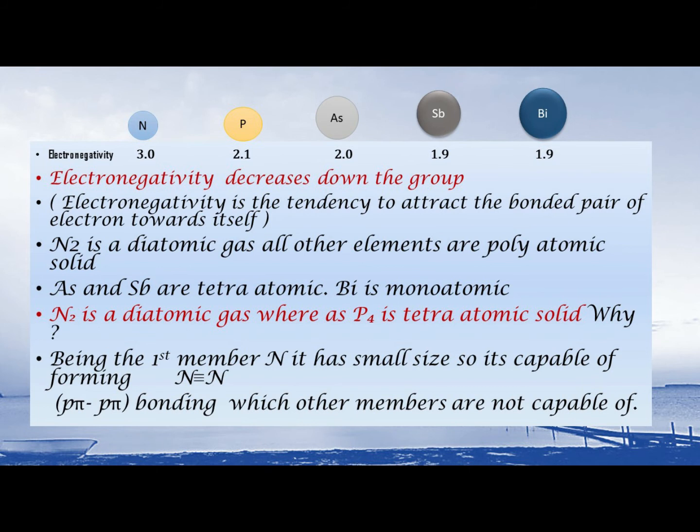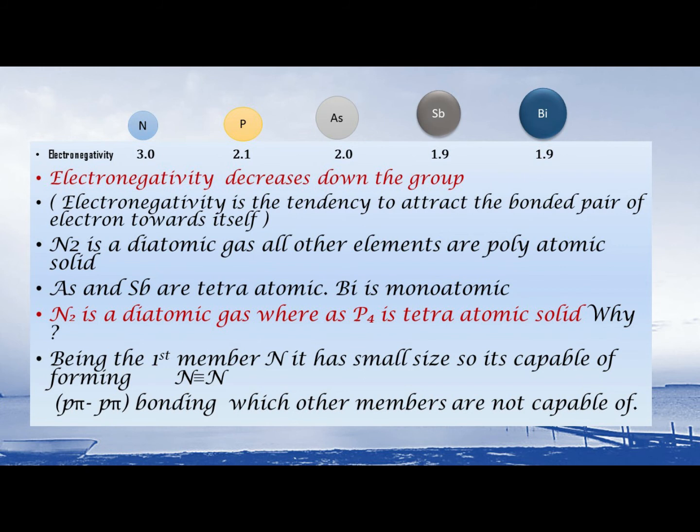Hence, nitrogen can exist as a diatomic gas, whereas all other elements are polyatomic, usually tetraatomic solid, except for bismuth, which is monoatomic. So the question could be asked, why is nitrogen a diatomic gas whereas phosphorus is a tetraatomic solid?